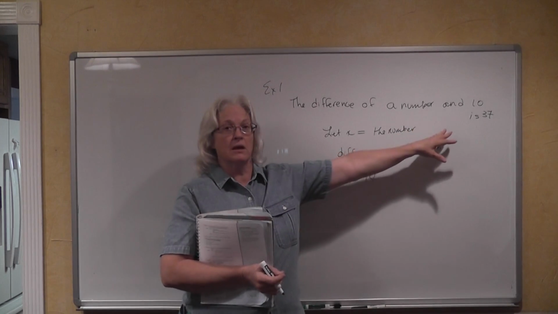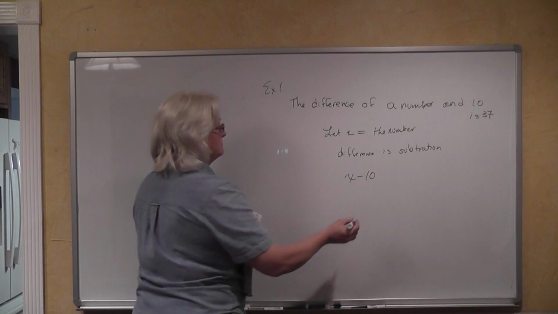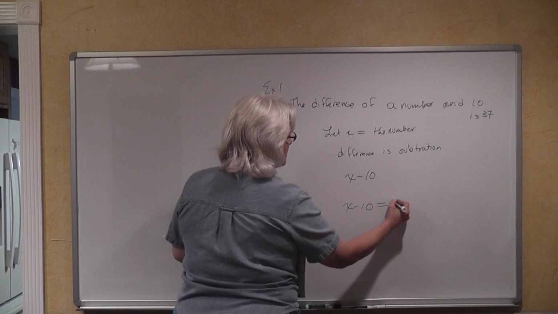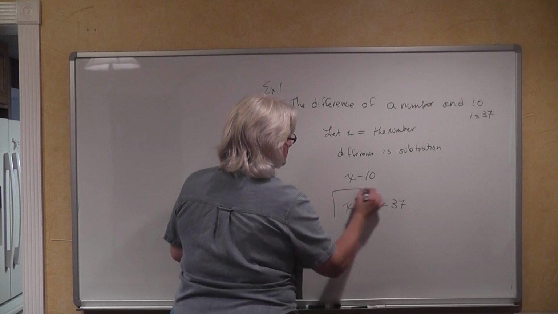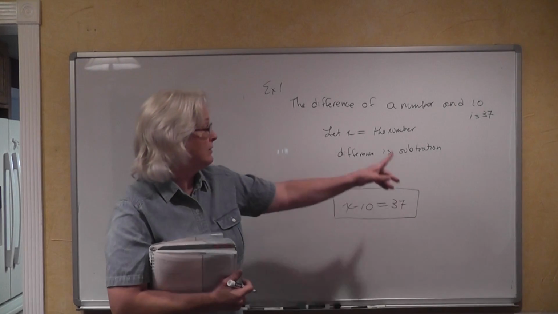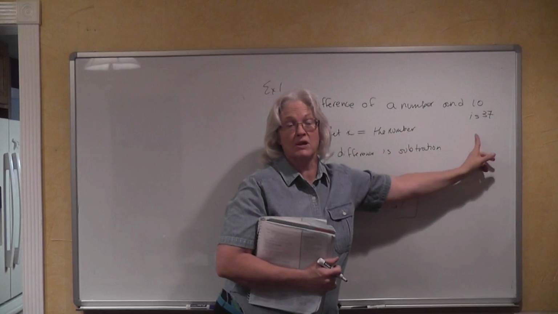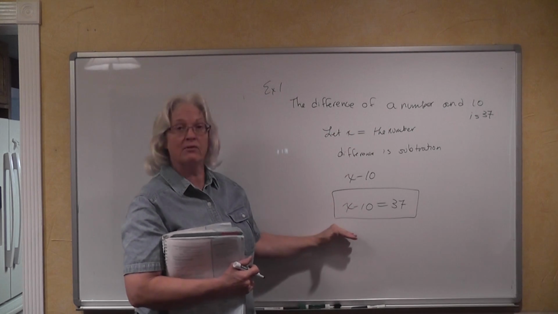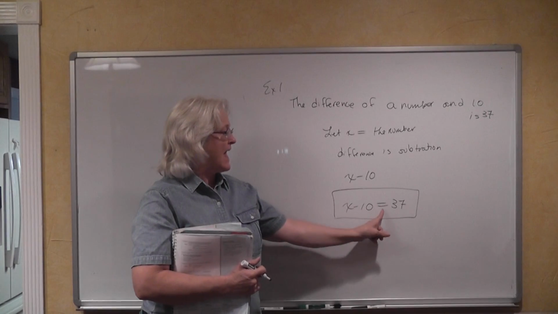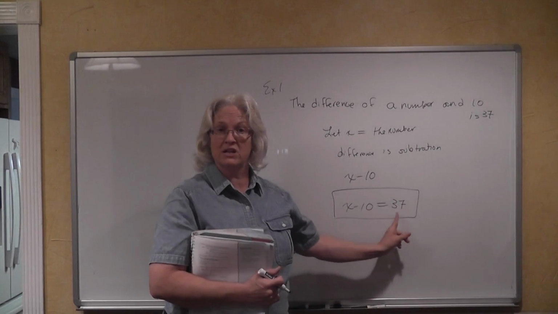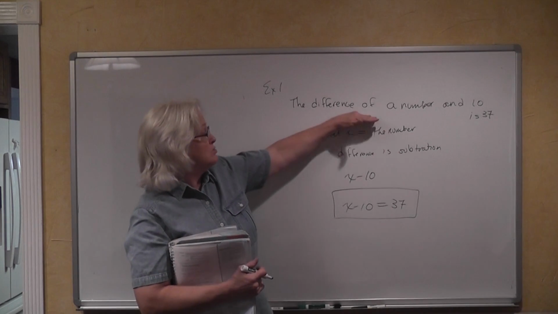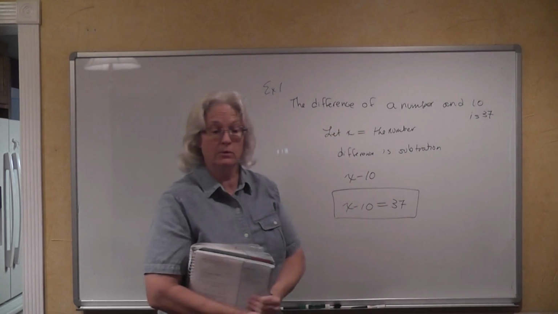We have is, again, that's going to be our equal sign. So the difference of a number and 10 is 37. We include the equals 37 here because it's part of our English words, is 37. What we have on the left-hand side of this equation here, a number minus 10, is 37. In other words, it has the same value of 37. This is all they want you to do. They translate from the English into algebra.